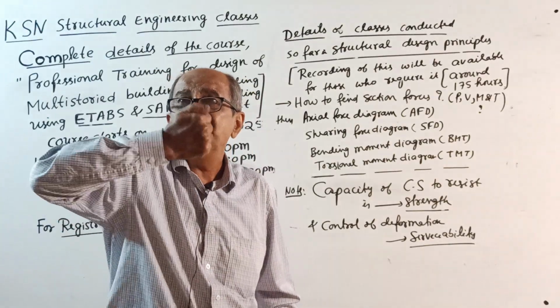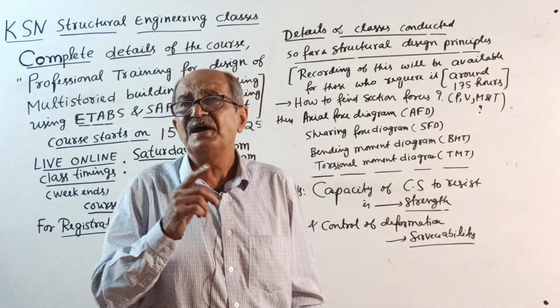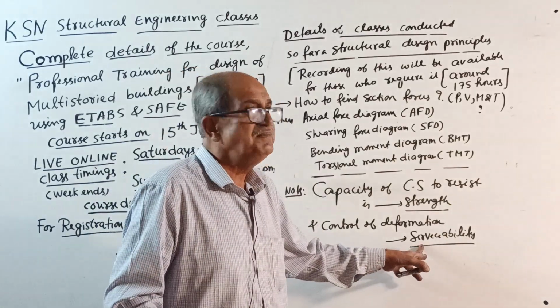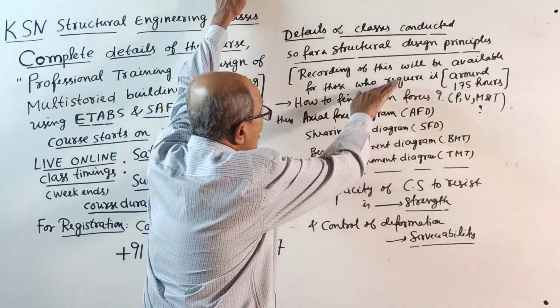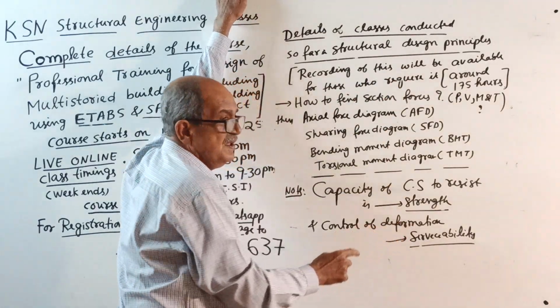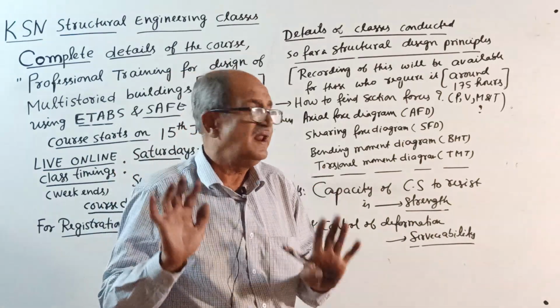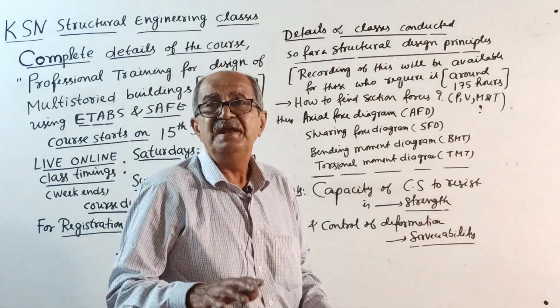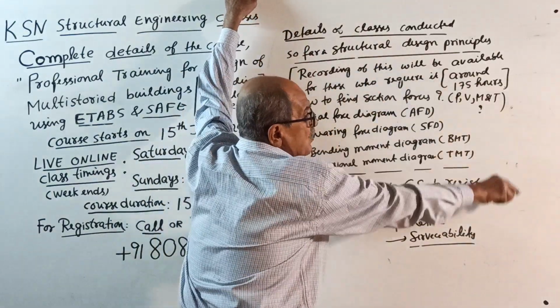Strength means capacity to resist section forces, and serviceability means deformation within the limit. How to find deflection was all told there, and it comes when we get to the design part later. So these are the prerequisite parts.